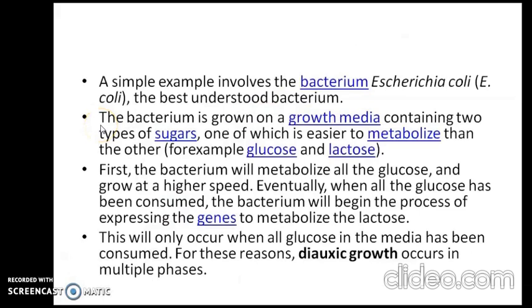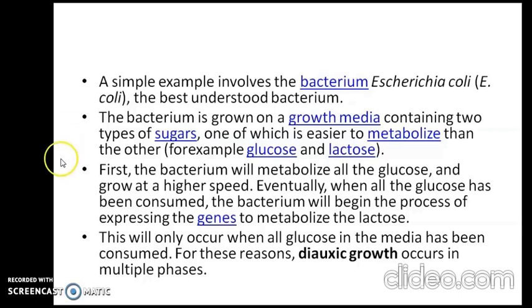So the graph explained a simple example that involved the bacterium E. coli. The bacterium is grown on a growth media containing two types of sugars, one of which is easier to metabolize than the other, for example glucose and lactose, in which the glucose is more easily metabolizable than the lactose. First, the bacterium will metabolize all the glucose and grow at a higher speed. Eventually, when all the glucose has been consumed, the bacterium will begin the process of expressing the genes in order to metabolize the lactose in the medium. This will only occur when all the glucose in the medium has been consumed.